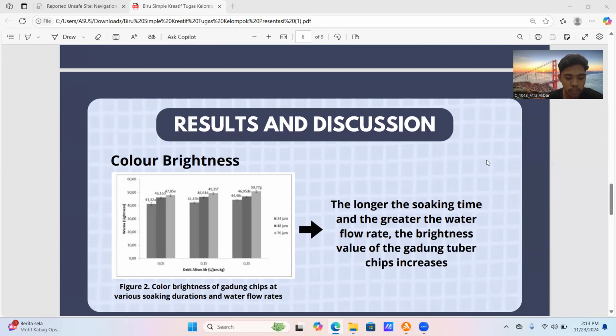Based on the above values, it can be seen that the longer the soaking with a high water flow rate, the higher the color brightness of gadung chips.